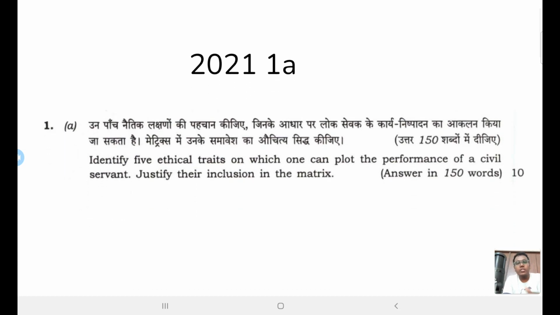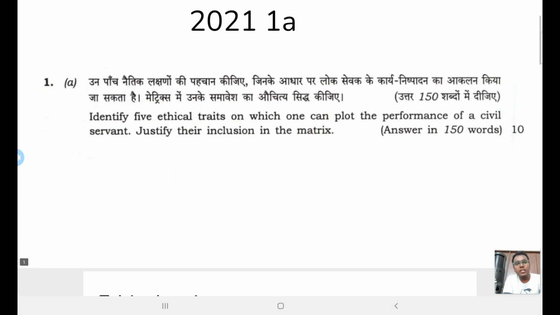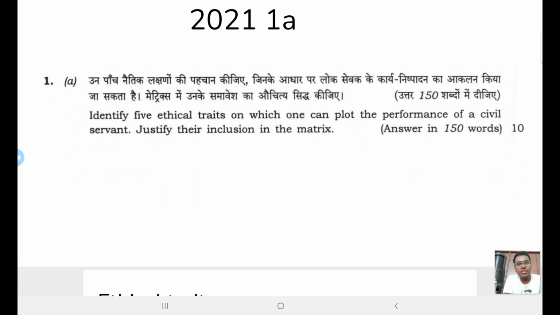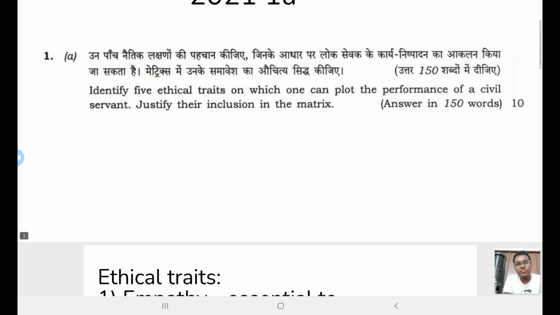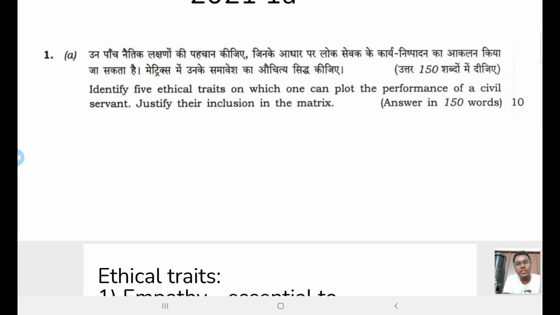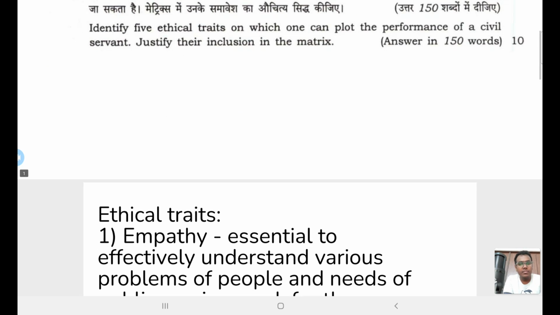Here you have to identify 5 ethical traits on which one can plot the performance of a civil servant, and we need to justify their inclusion in the matrix. Since this is only a 10 marker, the word limit is only 150 words. So we can complete the answer in 100 to 120 words. If we write in 100 to 120 words, it would be a very good answer. Remember, 150 is the maximum, the highest limit. You should not cross it generally.